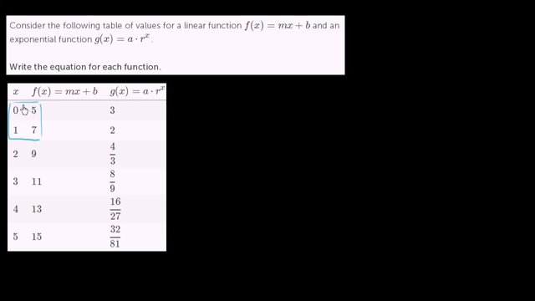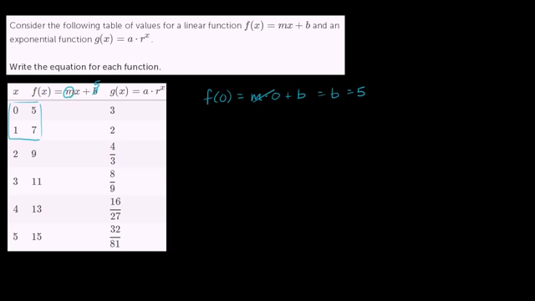So for example, we can say that f of 0 is going to be equal to m times 0 plus b, or this is just going to be equal to b, and they tell us that f of 0 is equal to 5. b is equal to 5. So we immediately know that this b right over here is equal to 5. Now we just have to figure out the m. We have to figure out the slope of this line.